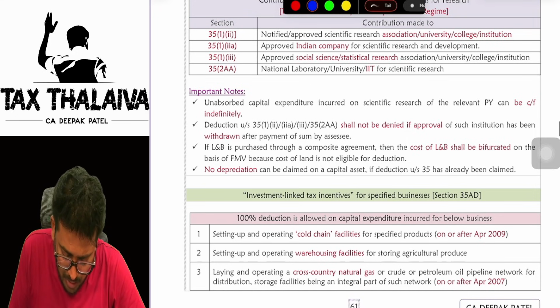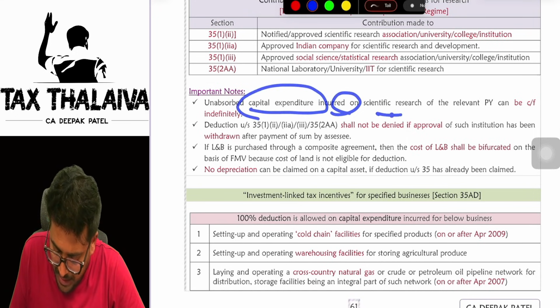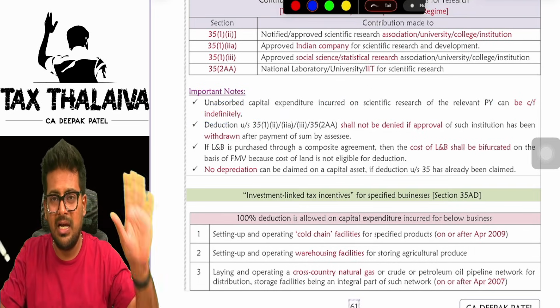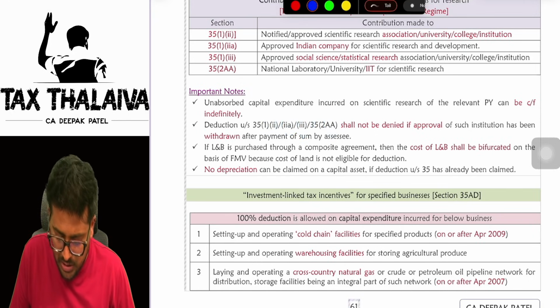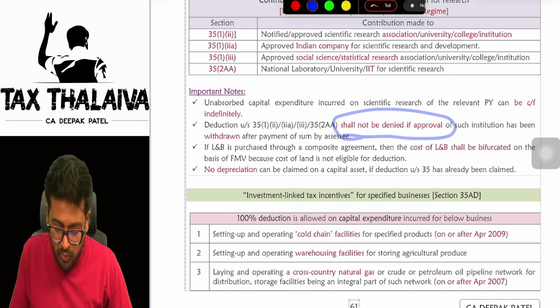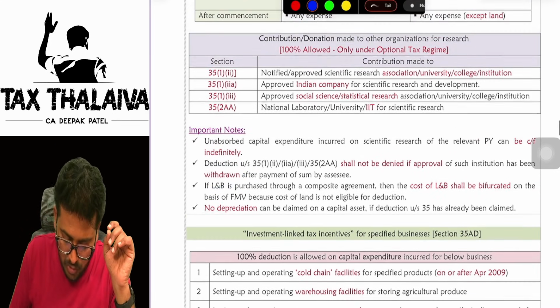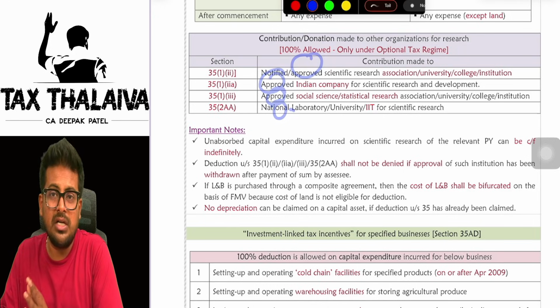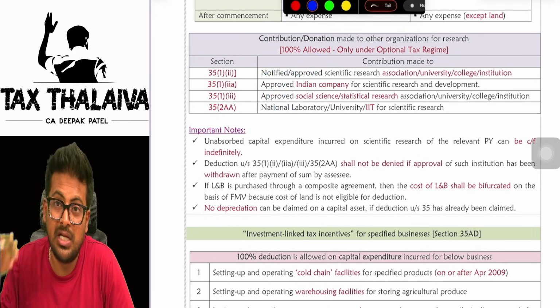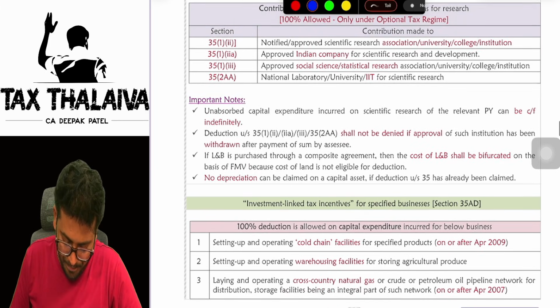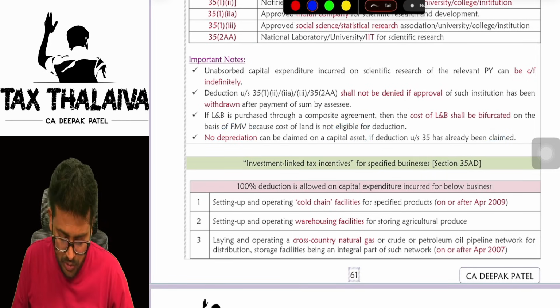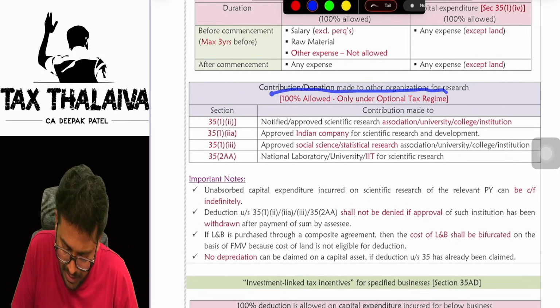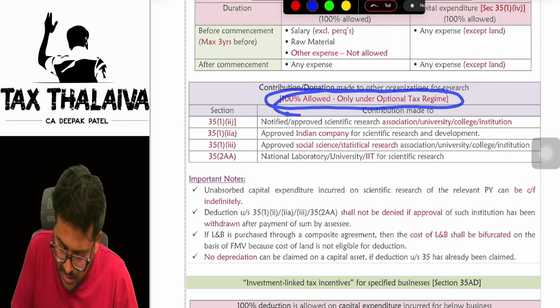Is it clear? Unabsorbed capital expenditure incurred on scientific research can be carried forward indefinitely, exactly like unabsorbed depreciation. Deduction under 2, 2A, 3, 2AA, which I just now told, shall not be denied if the approval of that is withdrawn. Let's say, for example, I told you here it has to be approved organizations. In future, the government took back the approval, but still they can claim that deduction. No depreciation can be claimed on a capital asset if deduction is claimed under section 35. So depreciation you cannot claim. So if you see here itself in the heading I have written only under optional tax regime.